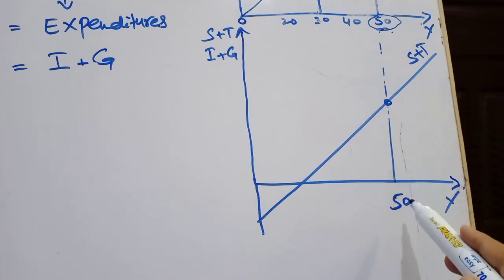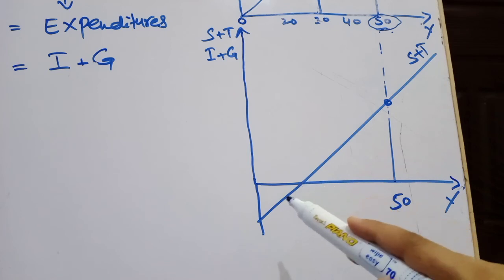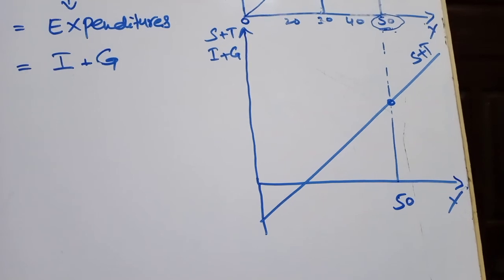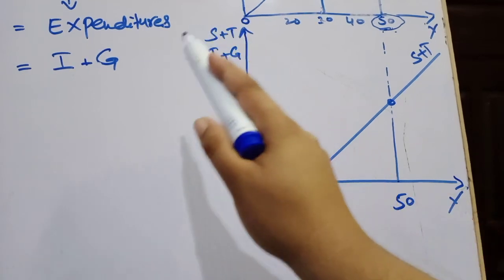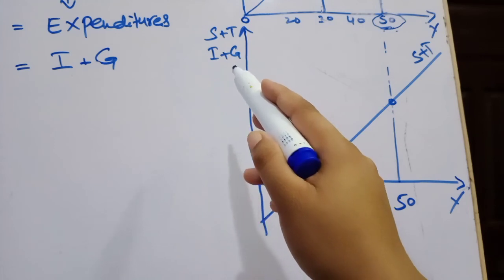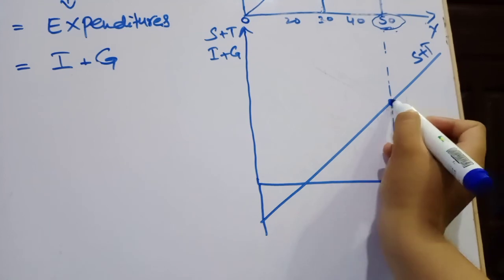When income increases, S plus T also increases. That's why this curve slopes upward. And if we talk about I plus G, it is an autonomous variable. I is equal to 10 and G is also equal to 10. 10 plus 10 equals 20.